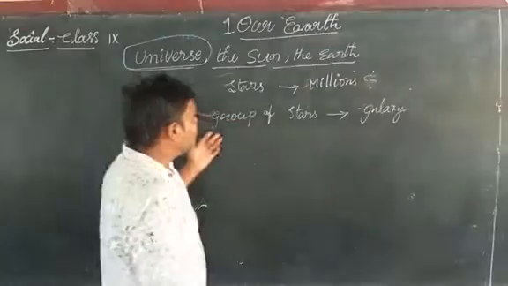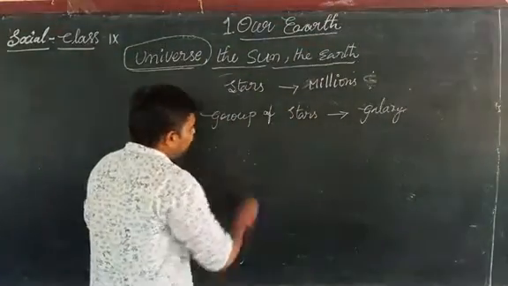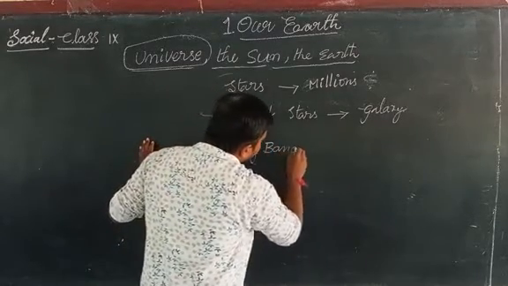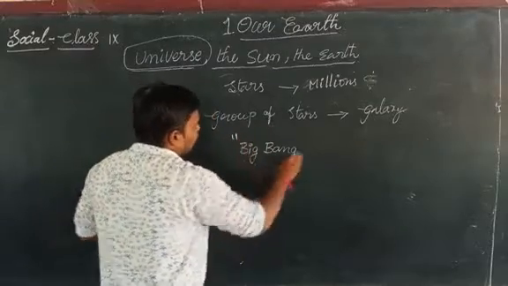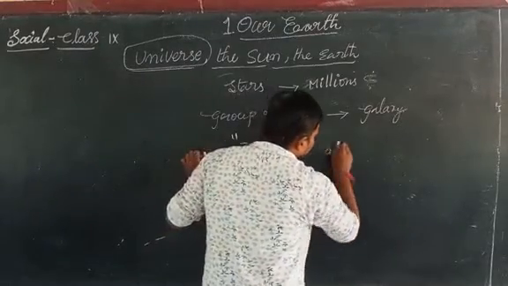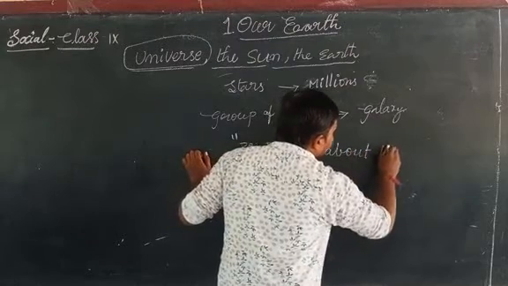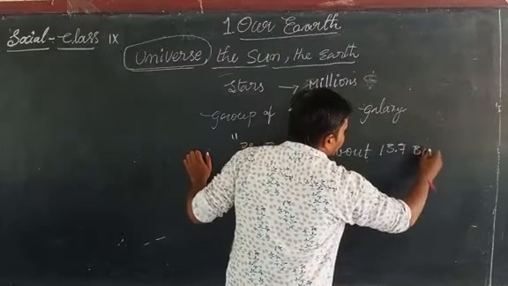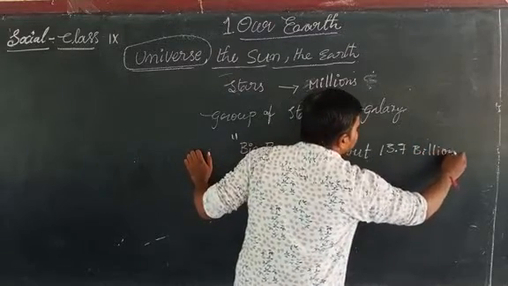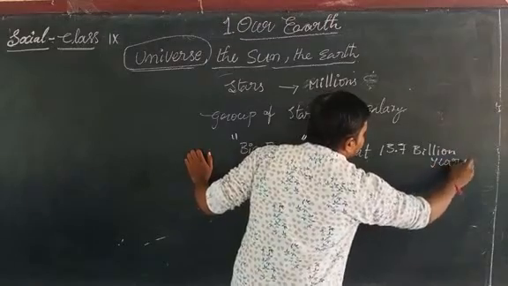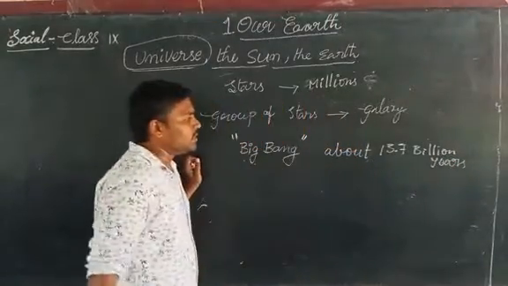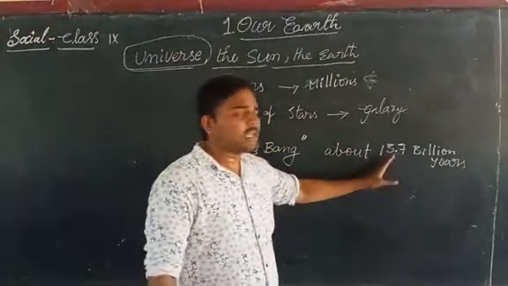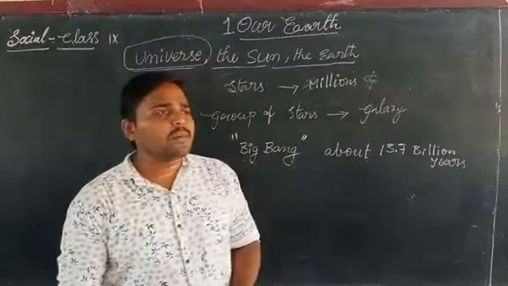Some scientists concluded, due to the Big Bang theory, that about 13.7 billion years ago, space was formed, or the astronomical objects were formed.